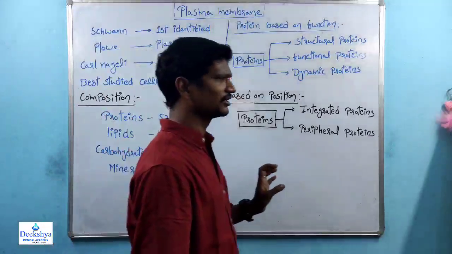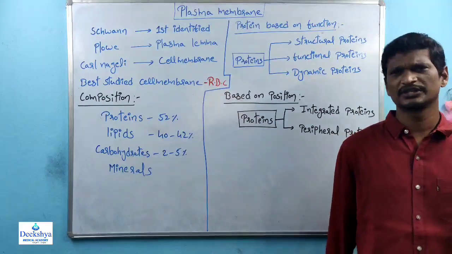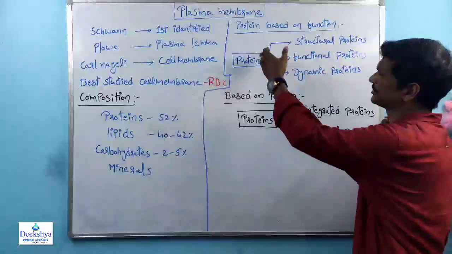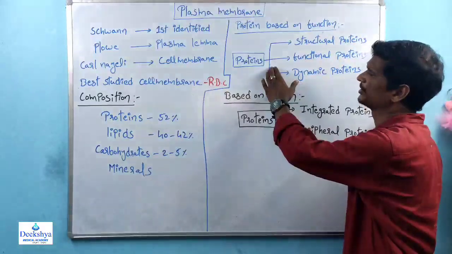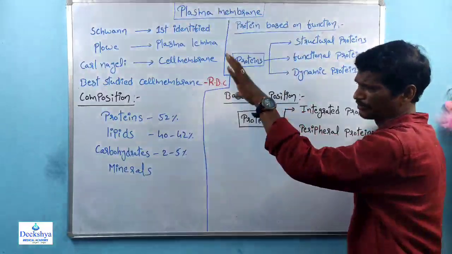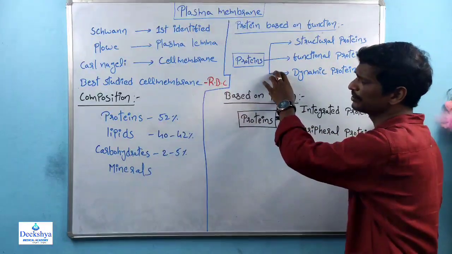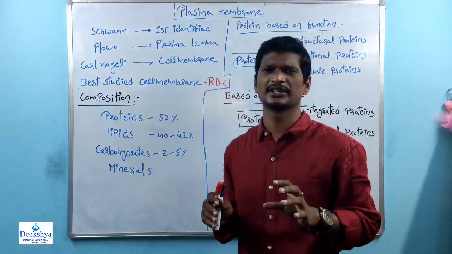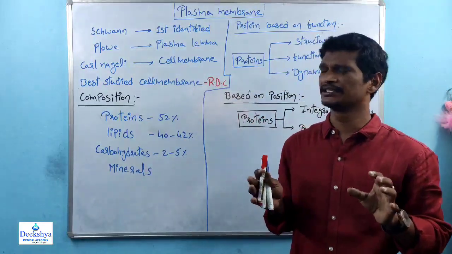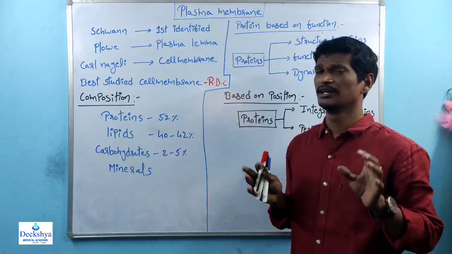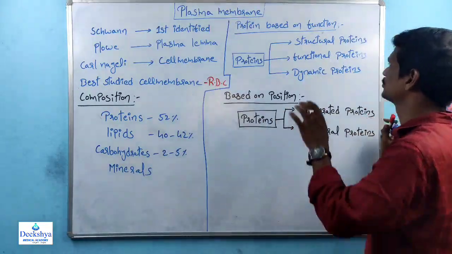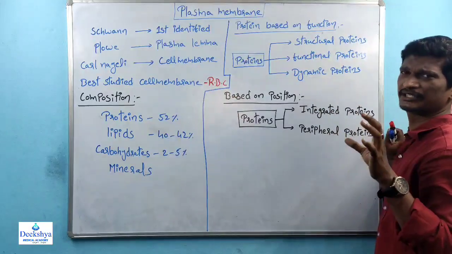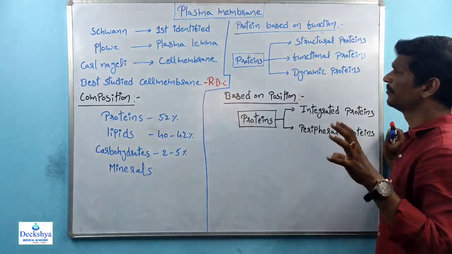Within the plasma membrane there is a rich percentage of proteins. Based on their functions, the proteins can be classified into three types. Some are called structural proteins. Some of the proteins in the plasma membrane are majorly involved in the maintenance of the plasma membrane structure. These are called structural proteins. Due to these proteins, the plasma membrane structure is maintained.